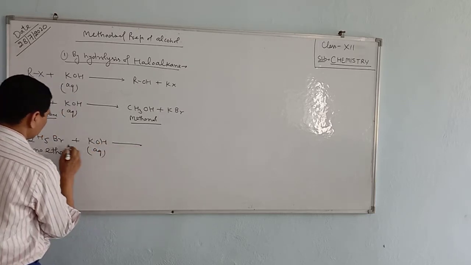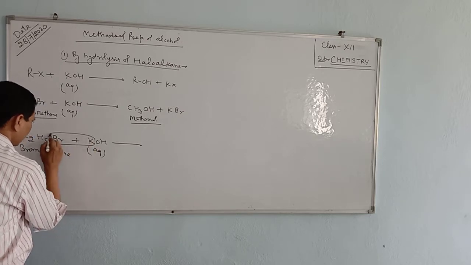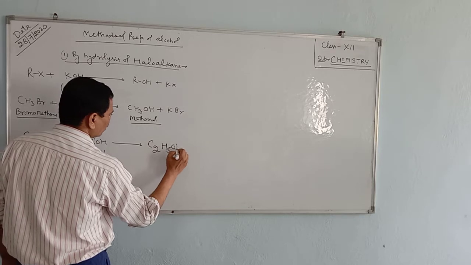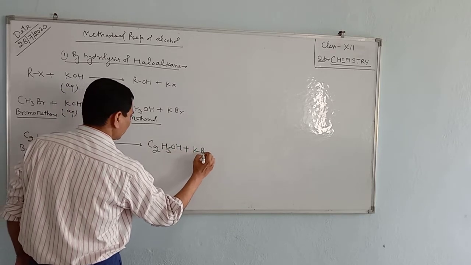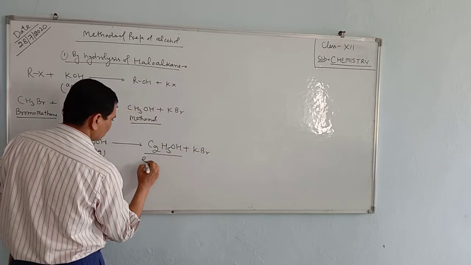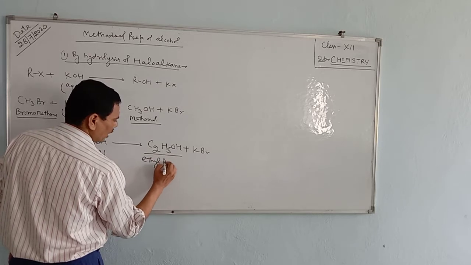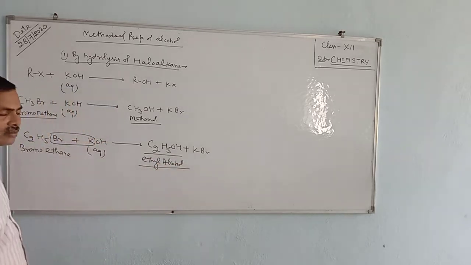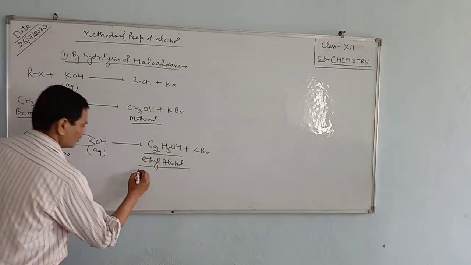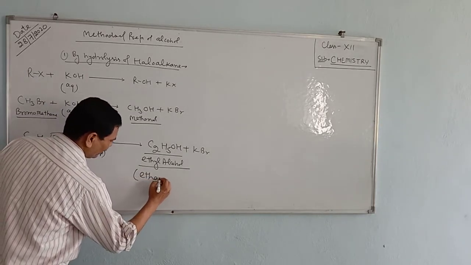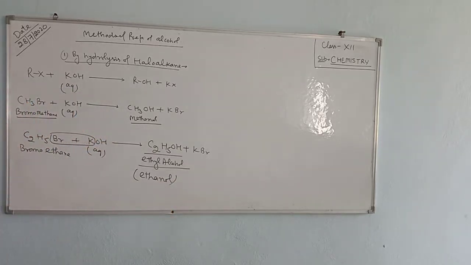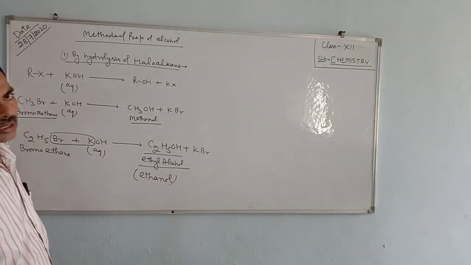Then it gives C2H5OH plus KBr. This one is ethyl alcohol, or ethanol, which is present in vinegar. This is the first method of preparation of the alcohol.